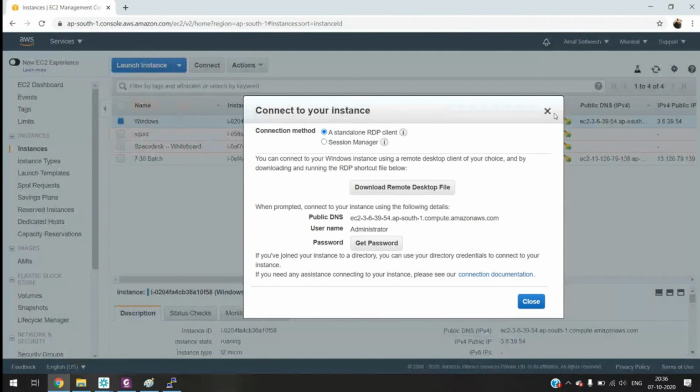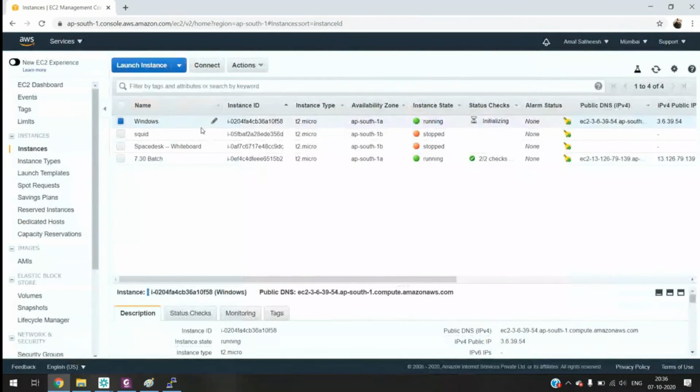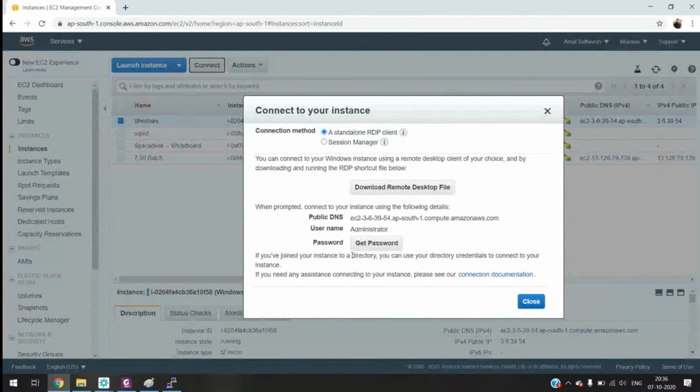So after 4 minutes, what do you want to do? Select your instance, then go to the connect option. In the connect option, there is a get password field; you can click on this get password option.